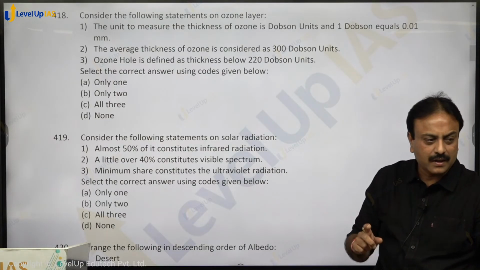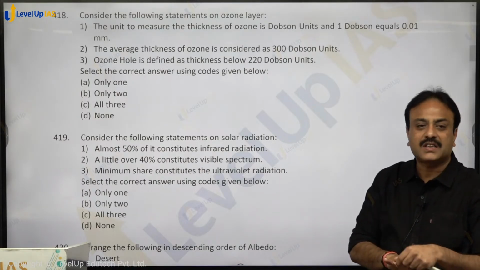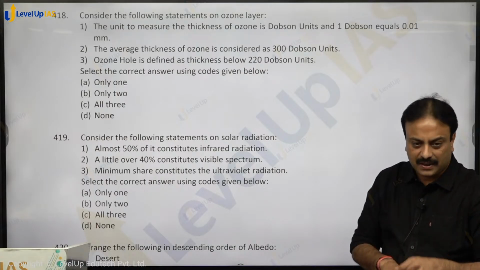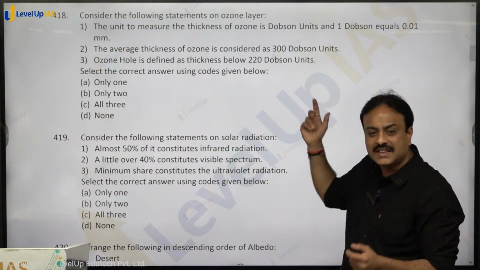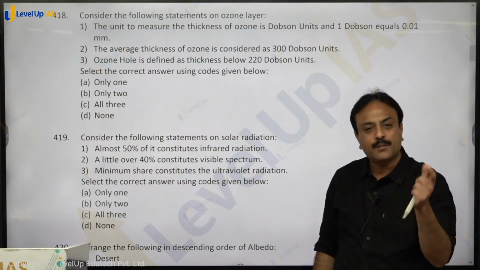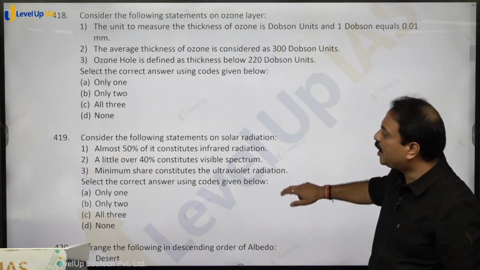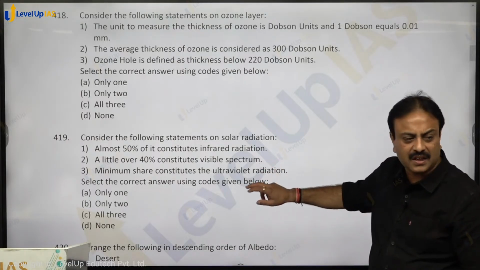Are you getting that? On Antarctica we are discussing ozone hole, yes or no? We discuss ozone dent on Arctic, yes. So what is ozone hole? Thickness is 220 Dobson. Average thickness 300 Dobson. 1 Dobson is 0.01 of a millimeter. So all three statements hold true. Option C, C for cat, is the right answer.